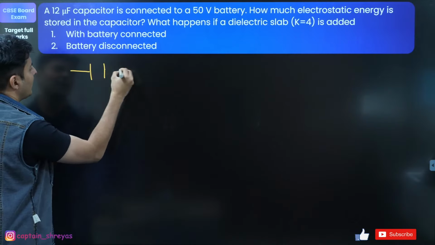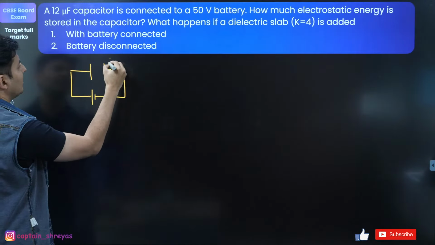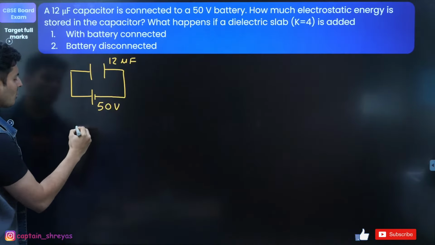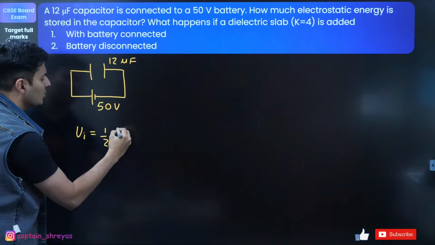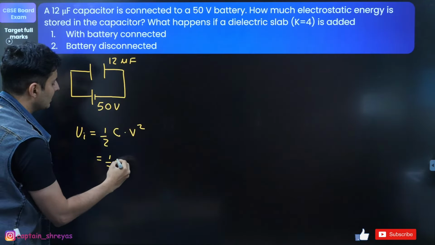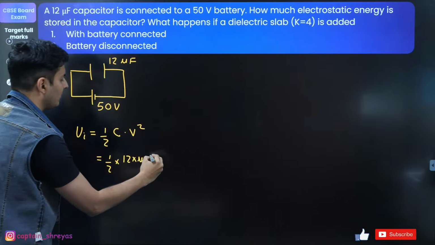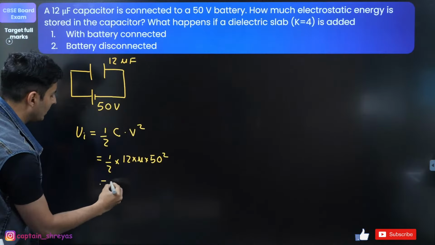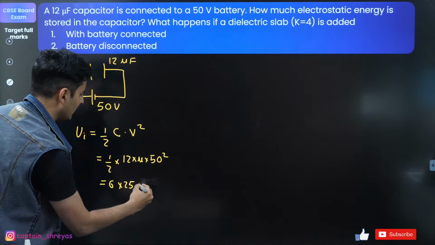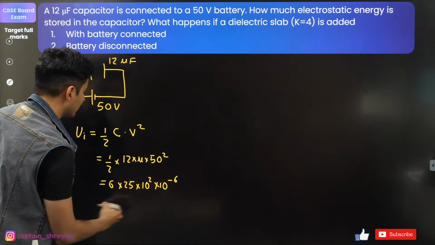So you can also draw diagrams so that it adds value to your problem solving. So you have a capacitor of 12 microfarad and you have a battery of basically 50 volts. So what is the initial energy stored? I can use half capacitance into the voltage square. Capacitance is nothing but 12 micro into voltage. Voltage is nothing but 50, so 50 square. So 12 by 2 is basically 6. 5 square is 25, and these 2 zeros, so 10 to the power 2, and this micro will have 10 to the power minus 6, guys.